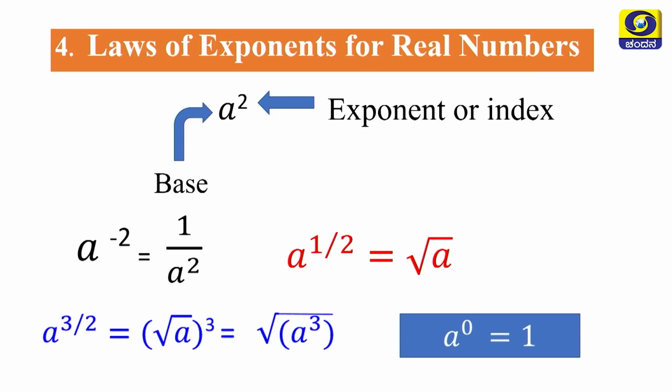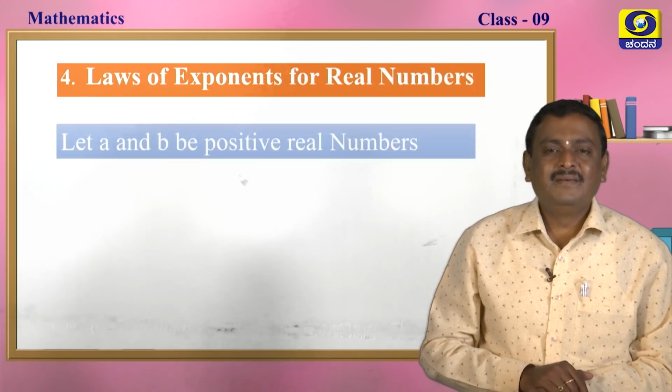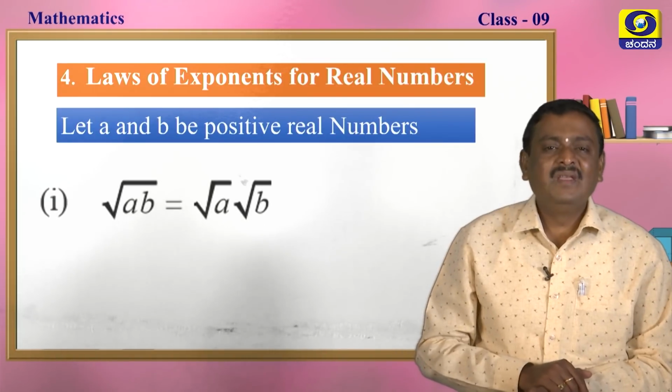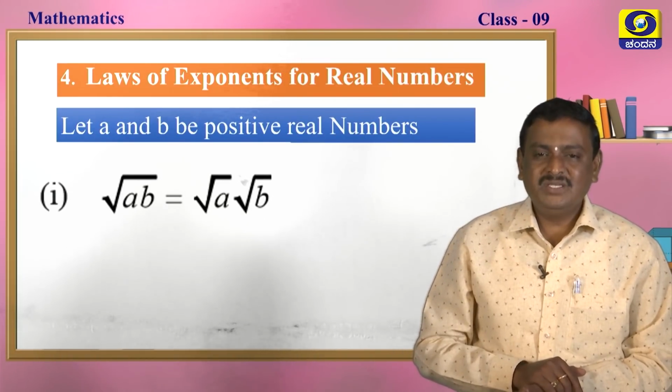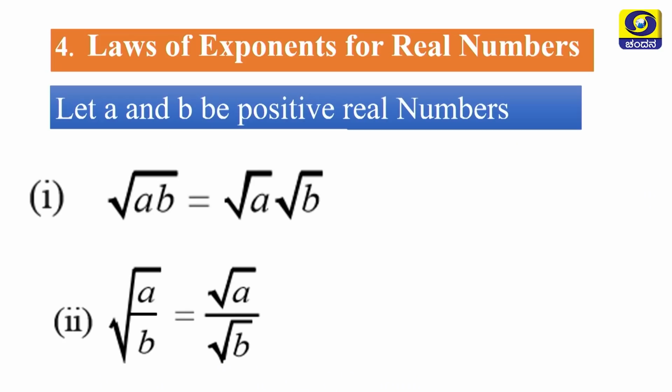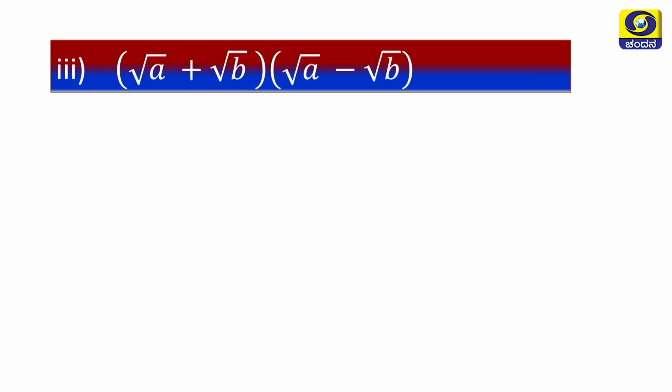We already know a to the power of 0 is 1. Now, let a and b be positive real numbers. Root of ab is equal to root a into root b. Root of a divided by b is root a by root b. Root a plus root b into root a minus root b is in the form of a plus b into a minus b.